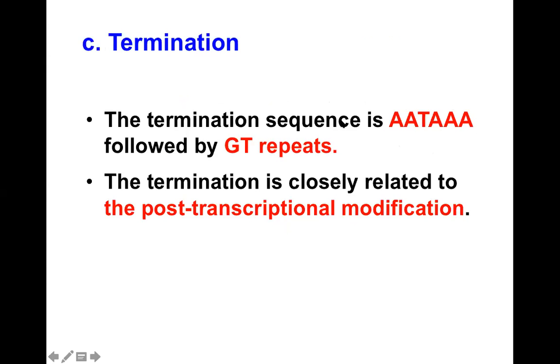Poly A tail is followed by GT repeats. This is the termination sequence, and this sequence is present in DNA. AAT. So I already told that certain sequences are rich in adenine and thymine. Adenine and thymine are present in template DNA. So this will lead to poly U addition at the end of the messenger RNA, followed by GC repeats. Termination is closely related to post-transcriptional modification.